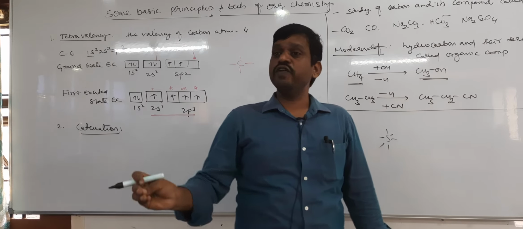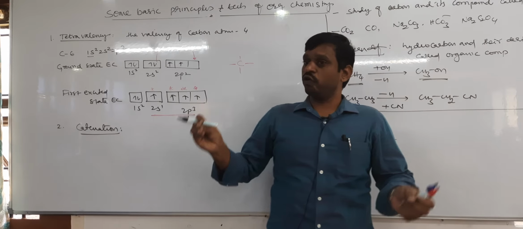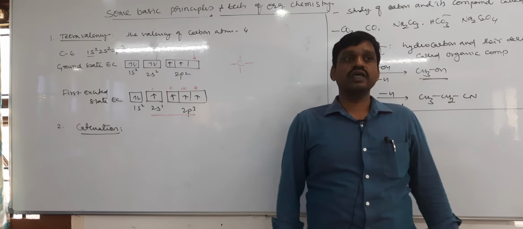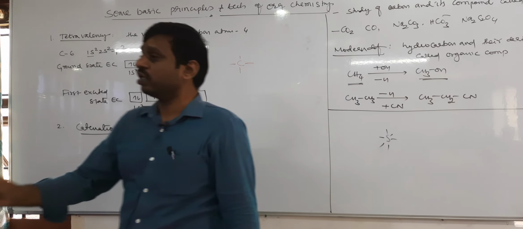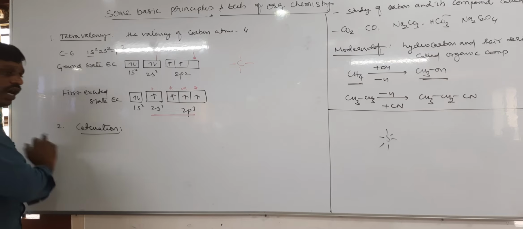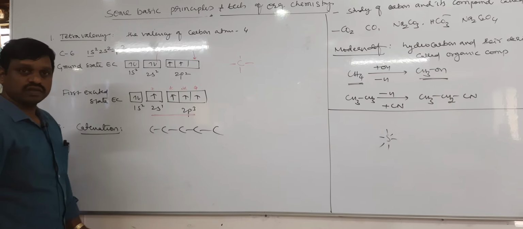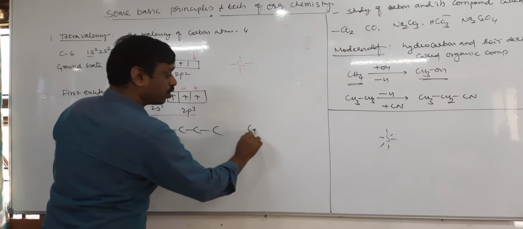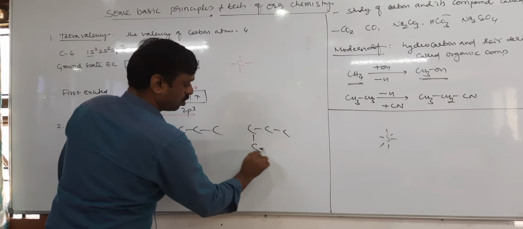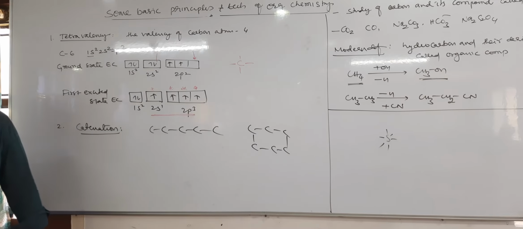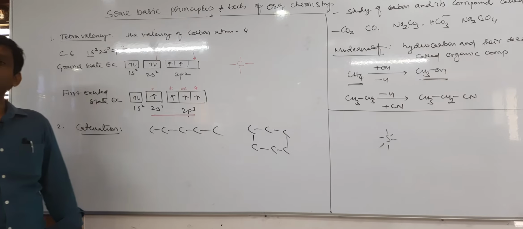The self linkage property of carbon to form a long straight chain or a cyclic ring is called catenation. Due to catenation, a carbon can link with an unlimited number of carbon atoms like this. It may be cyclic also, like this; cyclic is possible, open chain is also possible. So this property is called catenation.